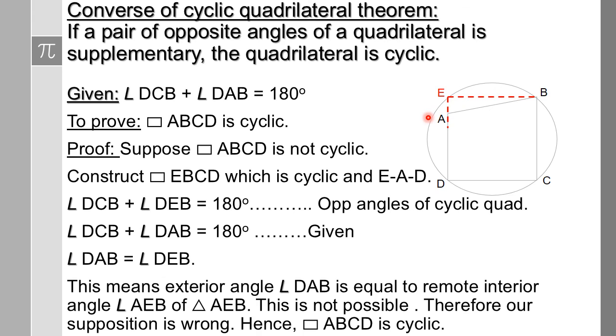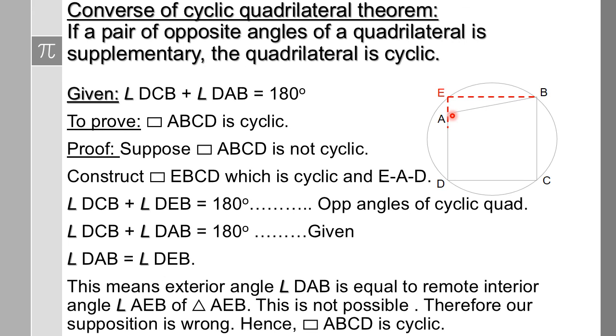If you consider this small triangle ABE, this particular angle is exterior, and the exterior angle theorem says that it is the sum of angle E plus angle B. Now here we got that this angle E and angle BAD are congruent. Now an exterior angle's measure cannot be equal to one of its remote interior angles. It is actually adding both the remote angles that we get the exterior angle.